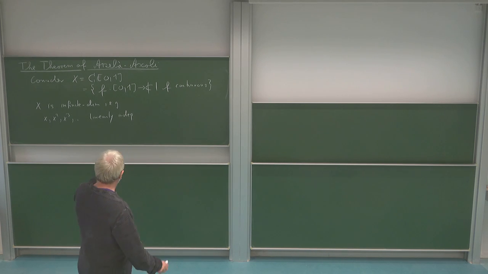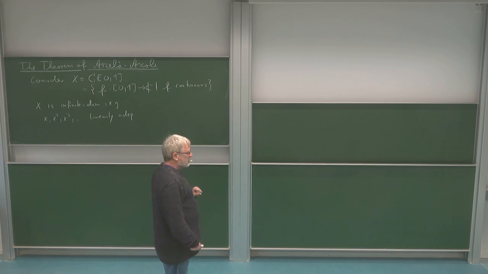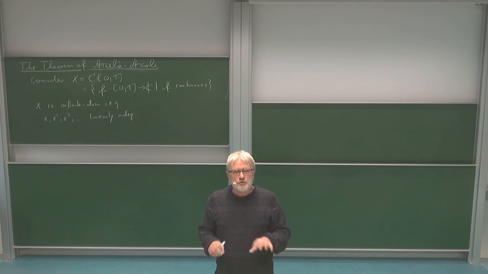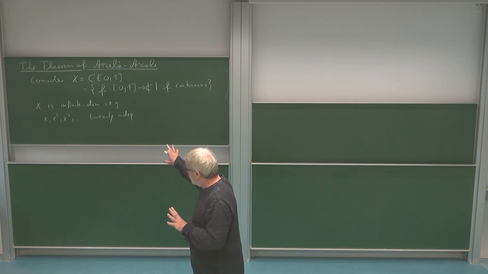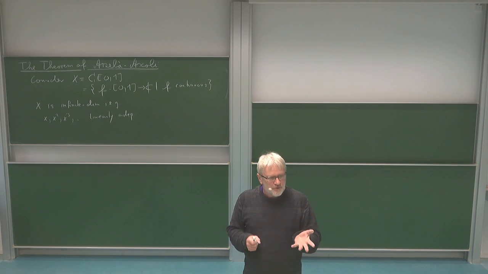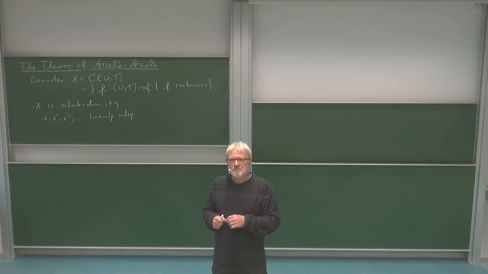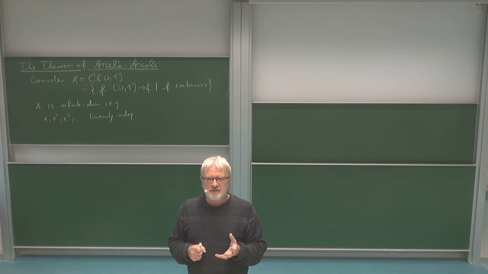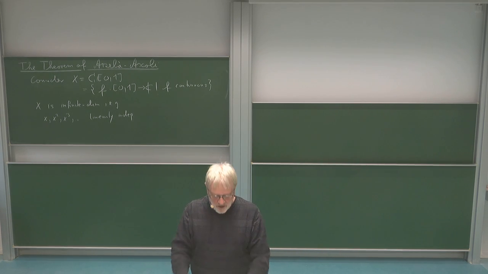Okay, so this means this is a big Banach space, and according to what I said before, if I'm looking at the closed unit ball in this space, the set of all continuous functions which have sup norm less or equal to 1, then this is a big space, and it's not compact.